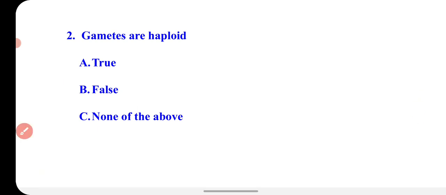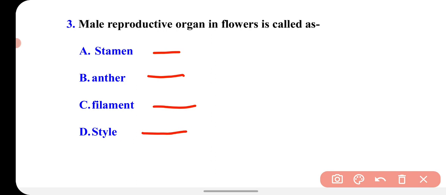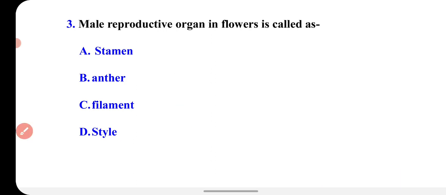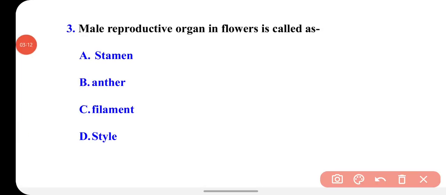Okay, now we will see the next question. Question number 3. The male reproductive organ in flowers is called as. You know that flowers have a male reproductive organ and a female reproductive organ, and both organs have their specific names. So what is the male reproductive organ in flowers called? The options are stamen, anther, filament, style. The male reproductive organ in flowers is called stamen, right?